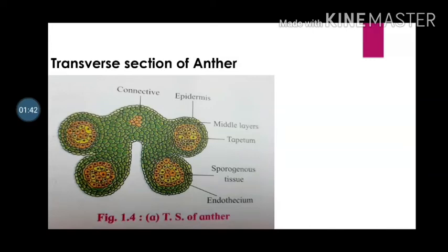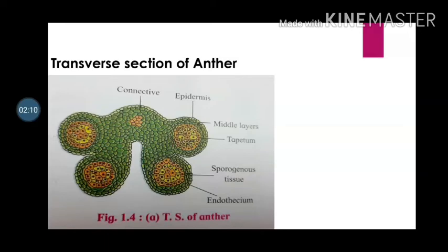The archesporial cell divides into an inner sporogenous cell and outer primary parietal cells. Sporogenous cells form sporogenous tissue. Each cell of it is capable of giving rise to a microspore tetrad. Parietal cells undergo divisions to form the anther wall that consists of 4 layers.